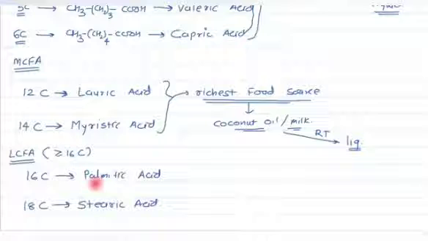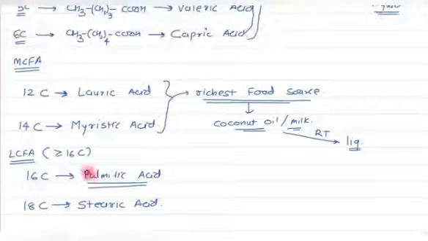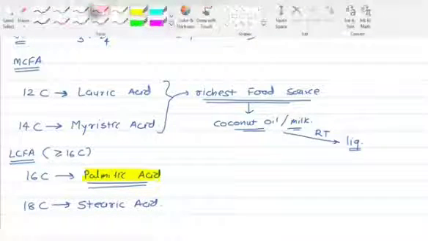Out of these two, palmitic acid is very important. Why is it more important?